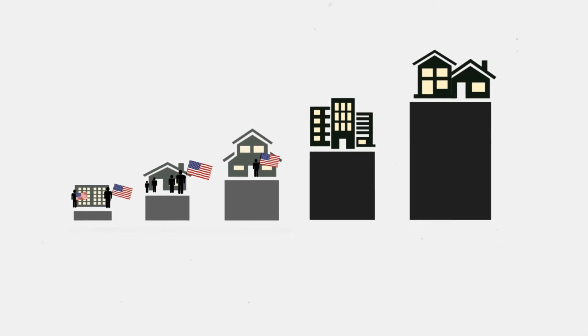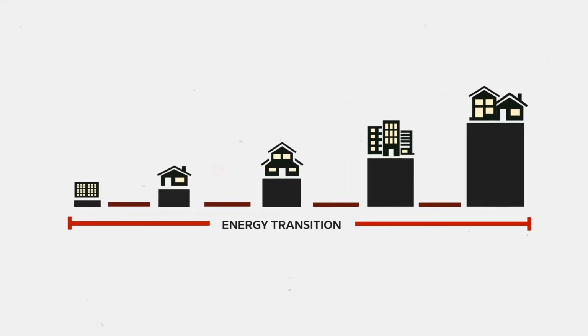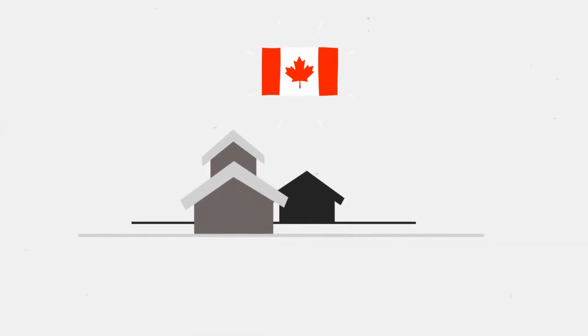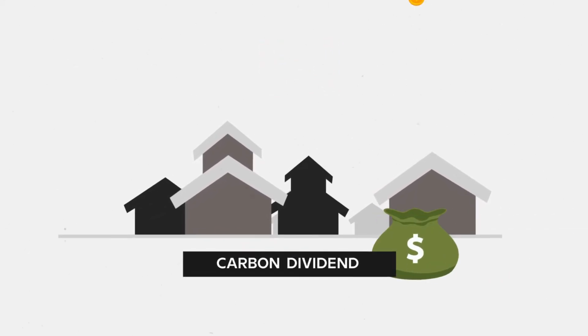So, what's the best way to ensure an energy transition that does not widen the gap between rich and poor households? As already implemented in Canada, revenues from carbon penalties can be used to compensate all households in the form of a carbon dividend.